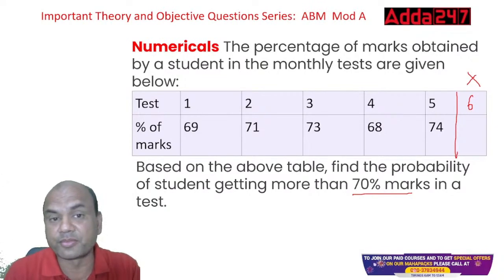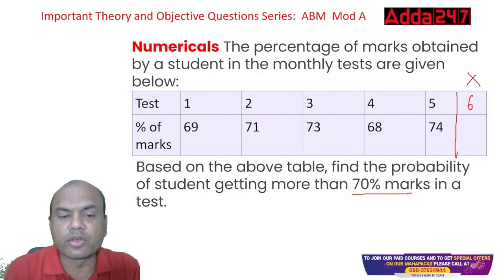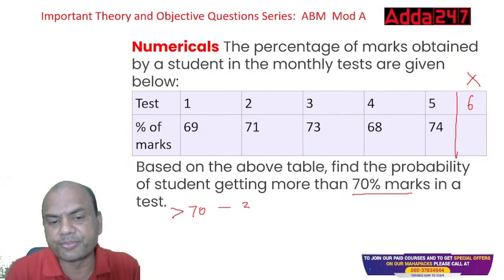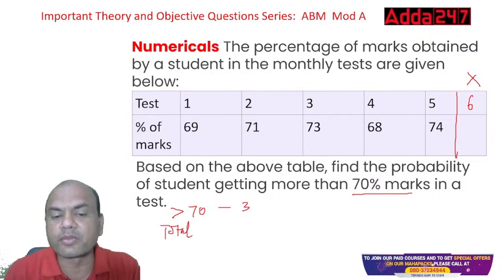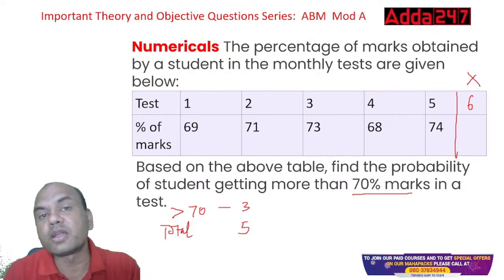Above 70. So, above 70 is what? 3, right? So above 70, greater than 70, it's 3, right? Total number of tests is what? What is the total number of tests? 5. So how to find the probability?